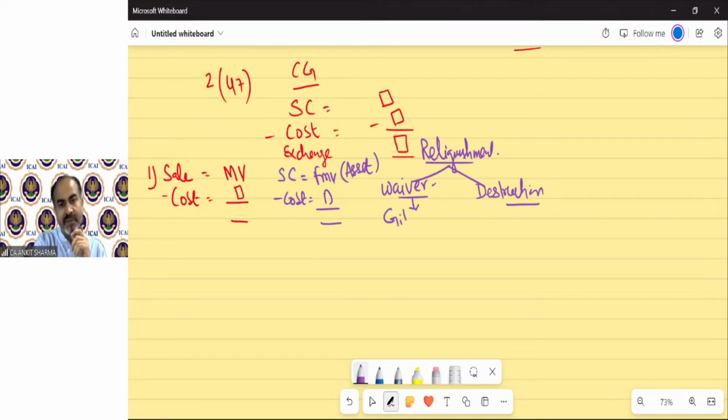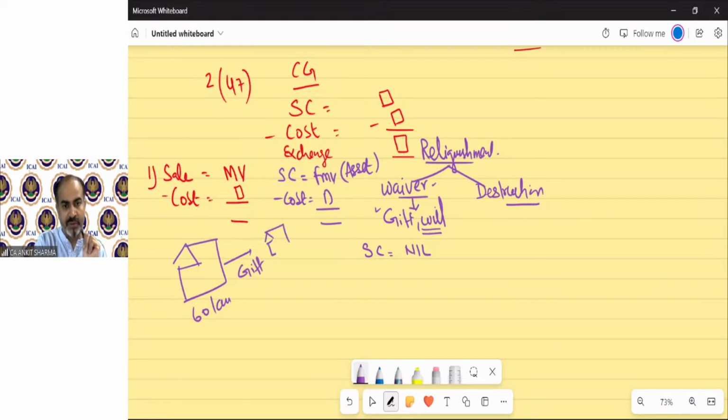So waiver means gift, will, etc. So if you transfer any asset by way of gift or will, that means voluntarily, we will call it relinquishment. Now in this case, sale consideration will always be nil. But because there is a capital asset, for example, there is a house, which you purchased for 60 lakh, and you gift this house after some years to someone for free, of course. Gift means free. So if Mr. A transfers this house, then for the purpose of Mr. A, sale consideration will be nil. Clear? Because there is no consideration.